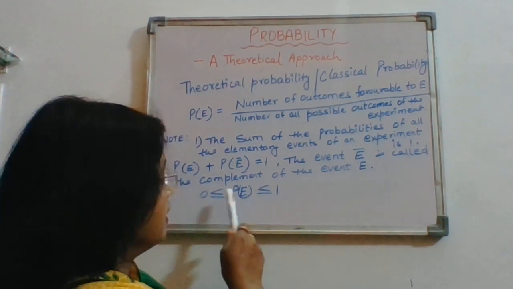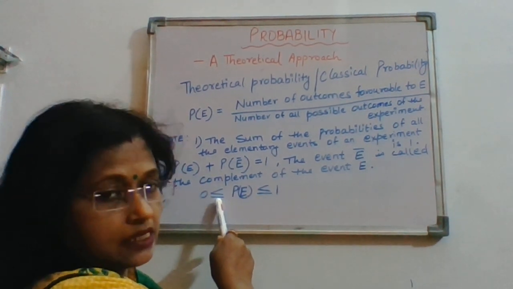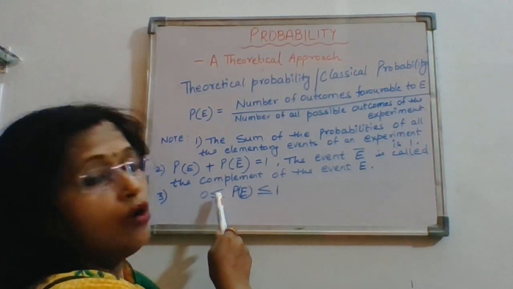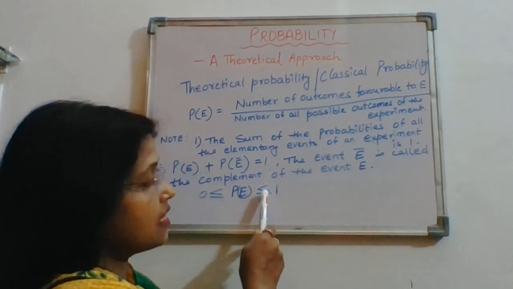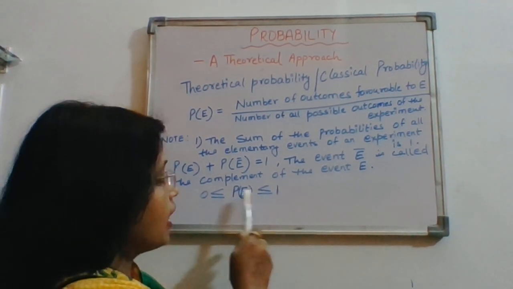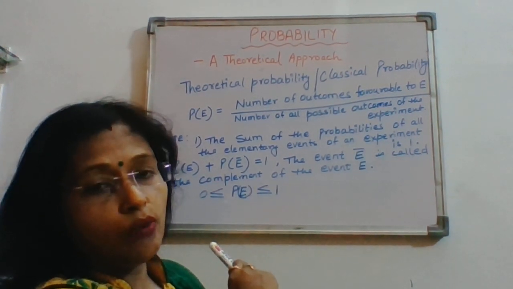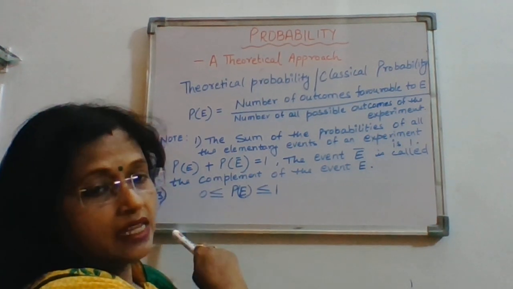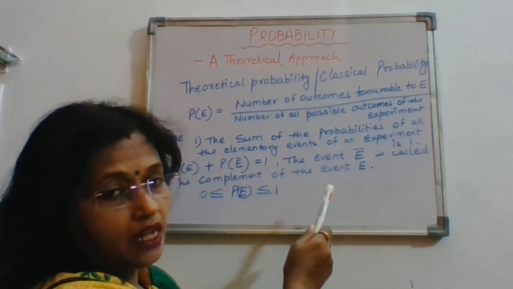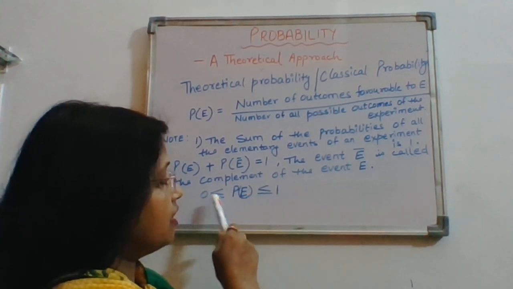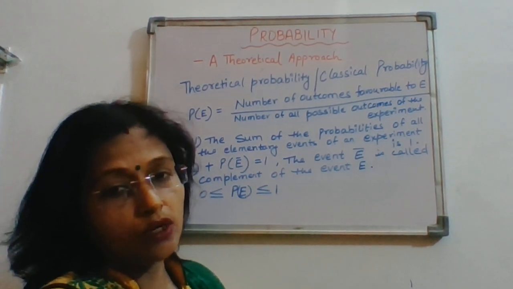The probability of an event is always equal to 0 or greater than 0 but less than or equal to 1. That means the probability of an event lies between 0 and 1 only. It cannot be less than 0 or greater than 1.